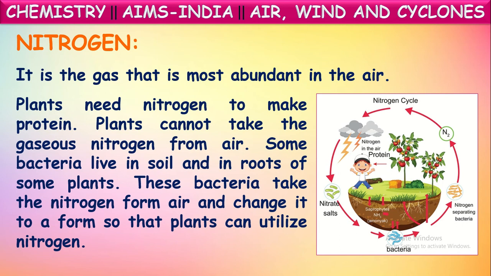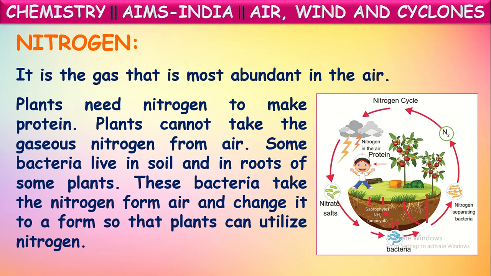These bacteria convert this nitrogen into useful nitrate salts. These nitrate salts will be taken by the plants through their roots and then they convert them into useful proteins. In that way, plants will prepare these proteins.